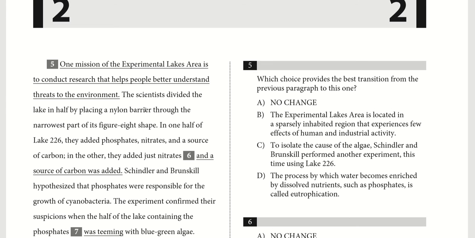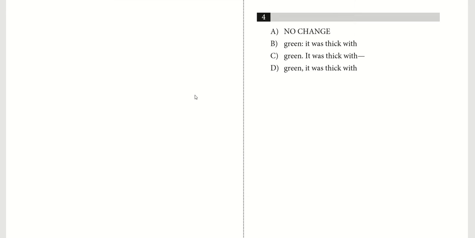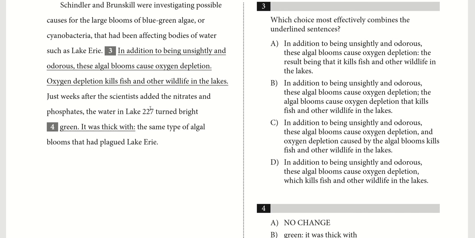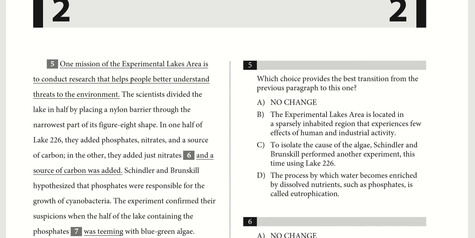So when we do a transition, we usually want to make some kind of connection between what's before and what comes after, right? So if you just put the way it is right now, "One mission of the Experimental Lakes Area is to conduct research." Okay, so this is talking about the mission of the Experimental Lakes Area. That's tangentially related to what we were talking about before, but it doesn't really directly correlate with the actual content of this paragraph. So this probably isn't a very good transition because this statement seems a little bit random or unrelated to what's being said.